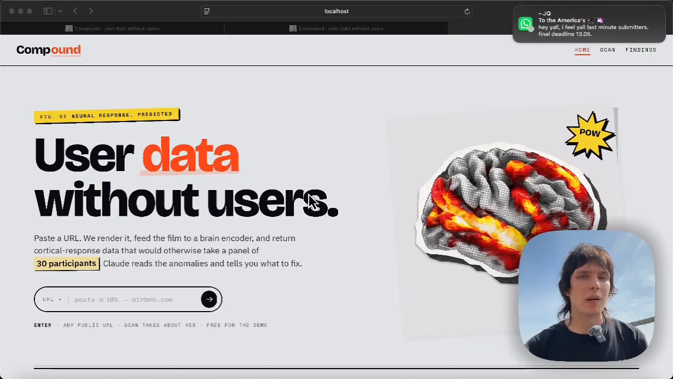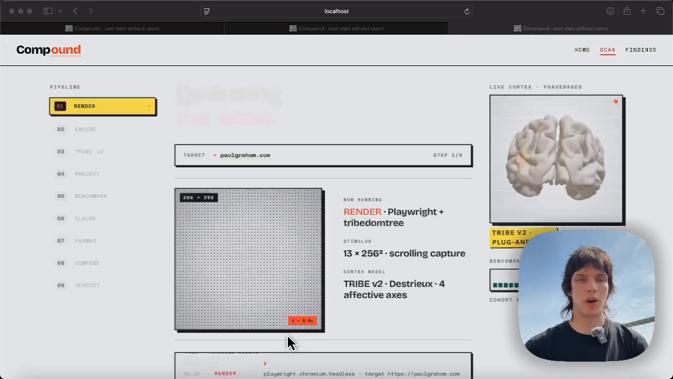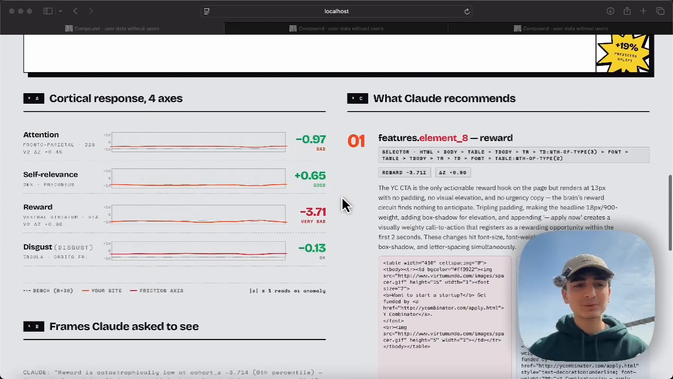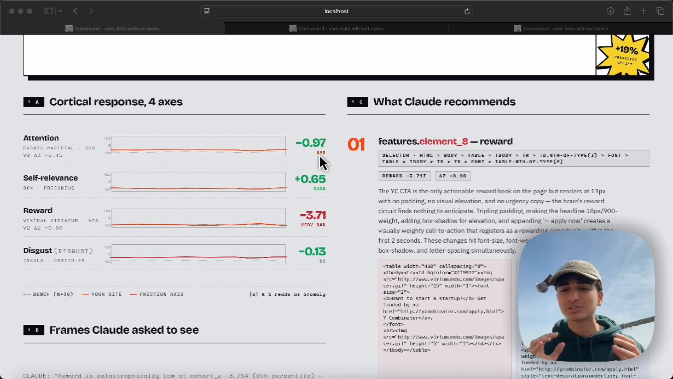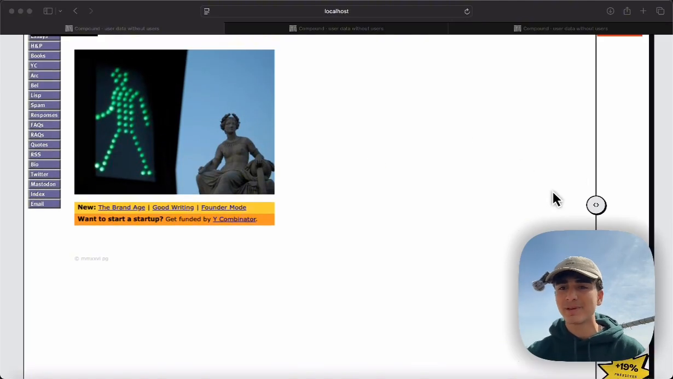Let's test it on Paul Graham's notoriously bad website. Here we go. So let's check the results. Well, as we said, there are 4 different emotions, and it's not too bad, apart from reward. Paul Graham's website isn't catchy enough, the reward's bad, and we have different parts of the brain affecting this. And so now let's go up and let's see what changes it made.